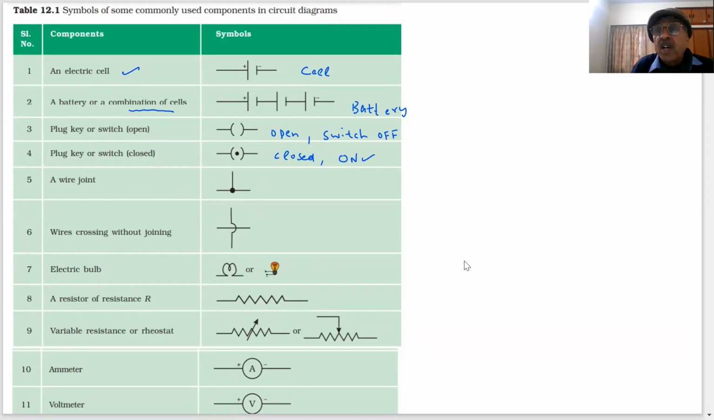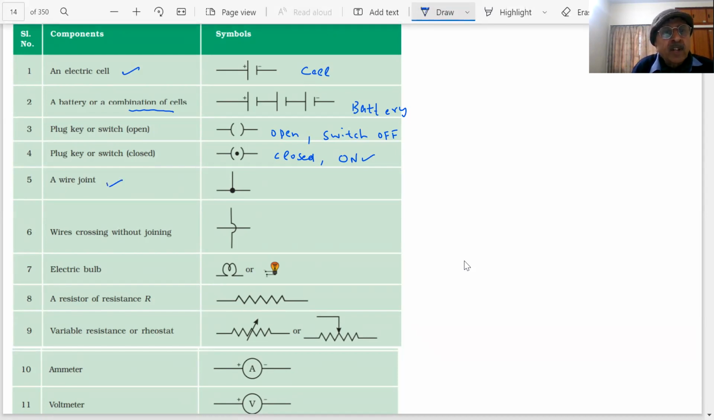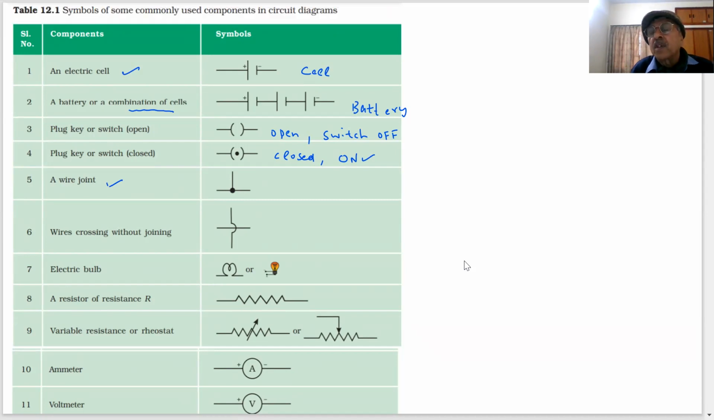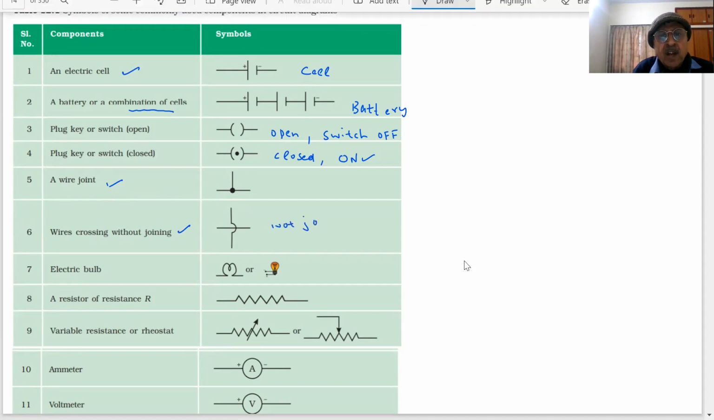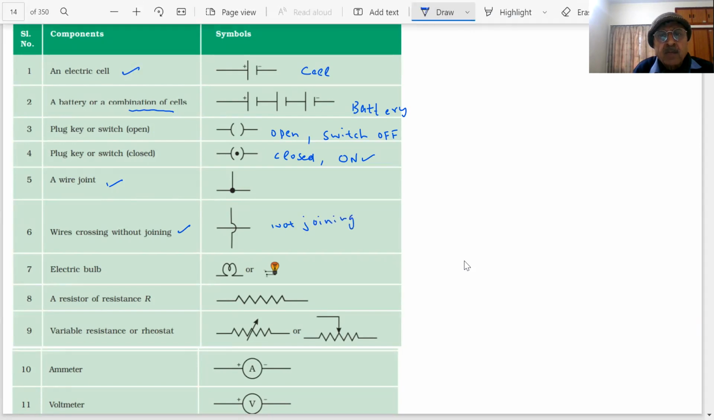Wire joint. Yes, sir. There are wire joints. You are using wires, this type of joint. This is when we use a wire joint. Please make sure you record everything. Wire crossing without joints. You have seen there are many wires everywhere. They are not connected with each other. Then this is the symbol. This means wires are not joined. Got it? These two wires are not joining. Then I will use this in the circuit diagram.